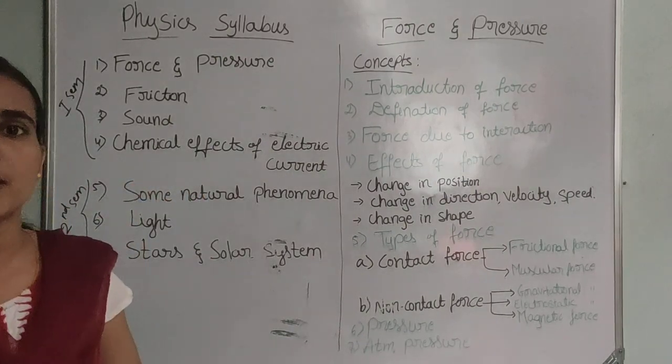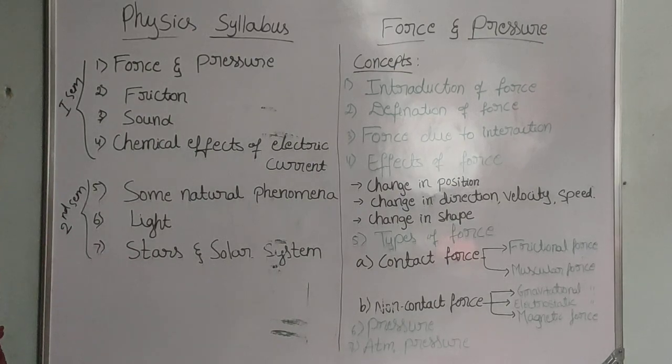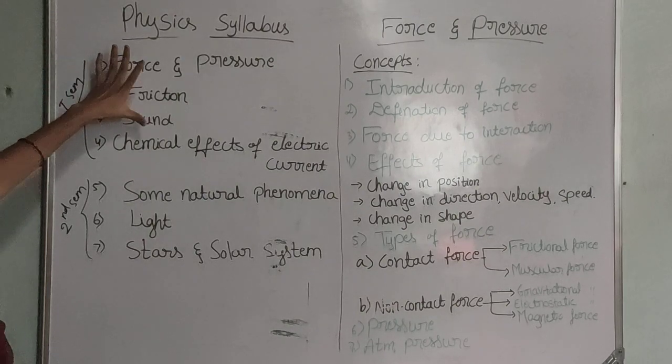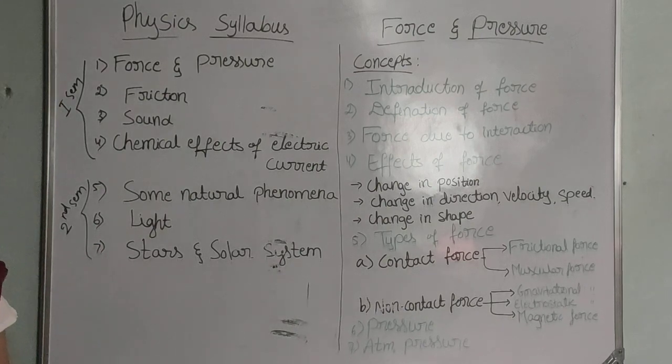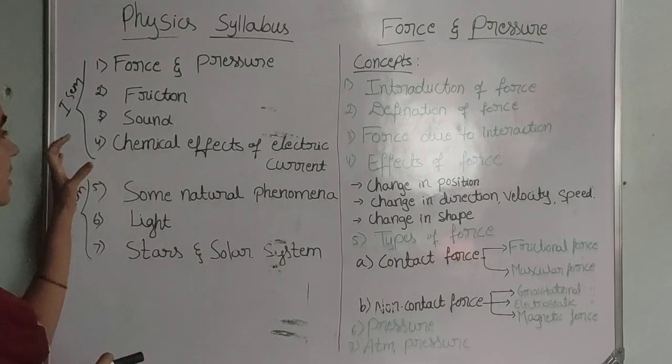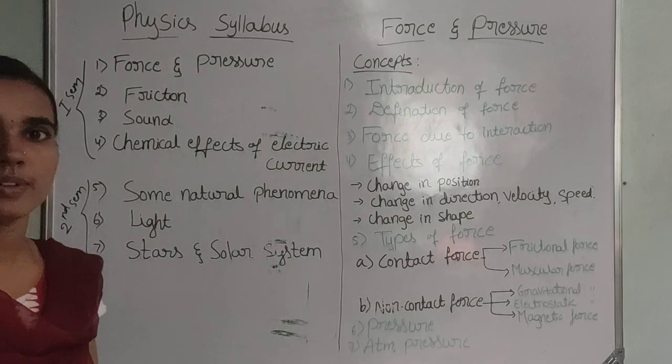What you learnt in the 6th and 7th classes are basic concepts for studying further concepts. Force and pressure, friction and sound are newer chapters. These chapters are related to our daily life, but they are somewhat new to you. The remaining 3 chapters you already know from previous classes.